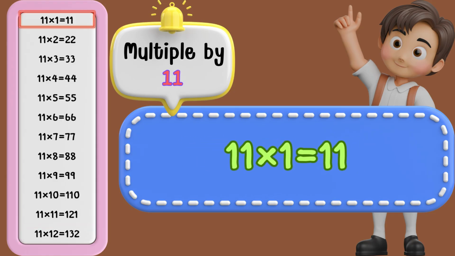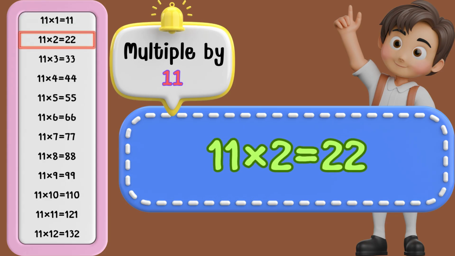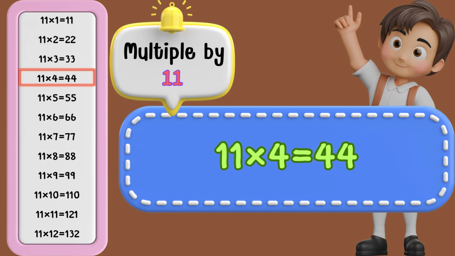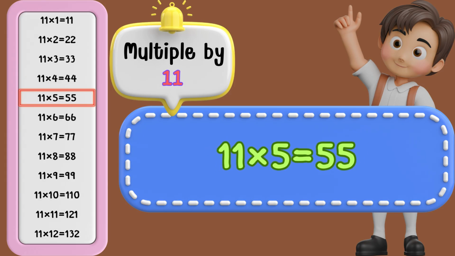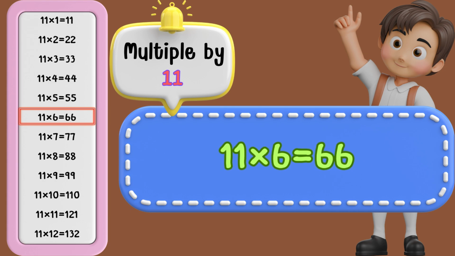11 times 1 is 11. 11 times 2 is 22. 11 times 3 is 33. 11 times 4 is 44. 11 times 5 is 55. 11 times 6 is 66.